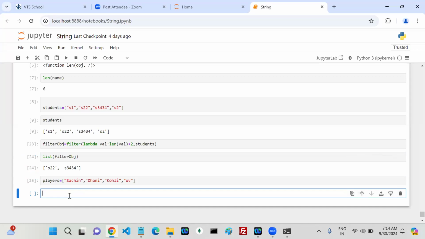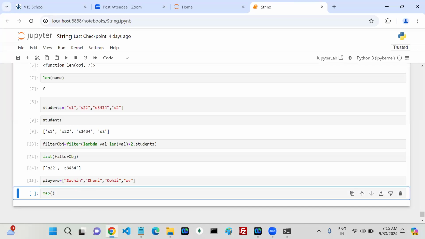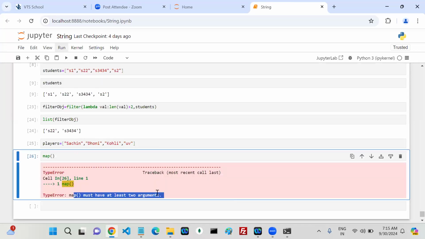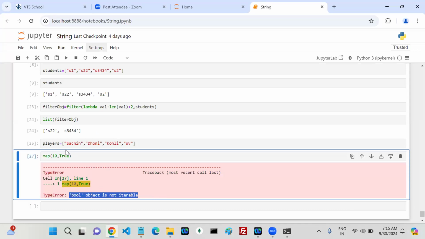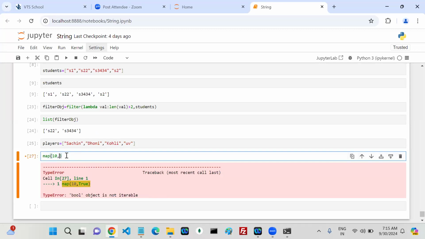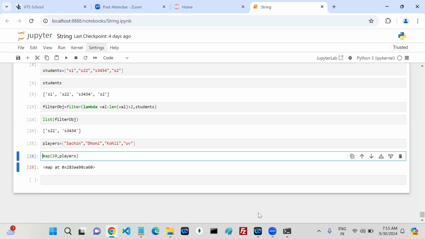Tell me how we can do the map. Come on. Map again, same. Map is a function. Syntactically same as filter. First parameter should be what? If you don't know, the first is a function. Map is like a function I called. If you observe, it must have 2 arguments. First argument is what? Second argument is what? It should be players, or not. Now if you come here, yes, you can get the map object.